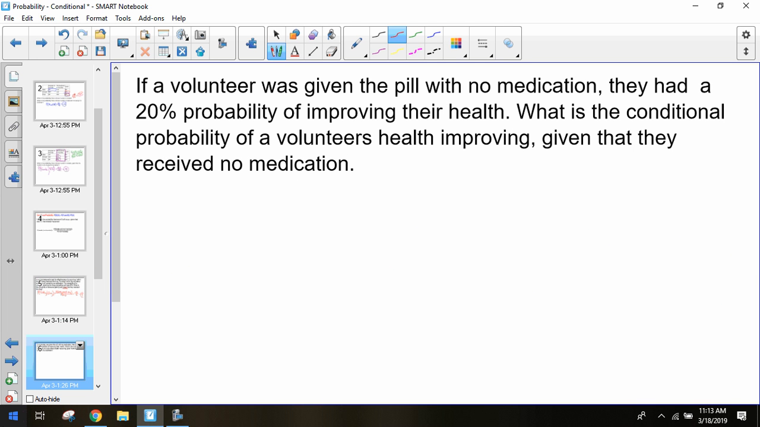Okay. Same situation, same sort of scenario. If a volunteer was given the pill with no medication, that placebo one, they had a 20% probability of improving their health. So what was the conditional probability of a volunteer's health improving given that they received no medication, that they just got that placebo? The probability of getting well given they did not receive the drug.